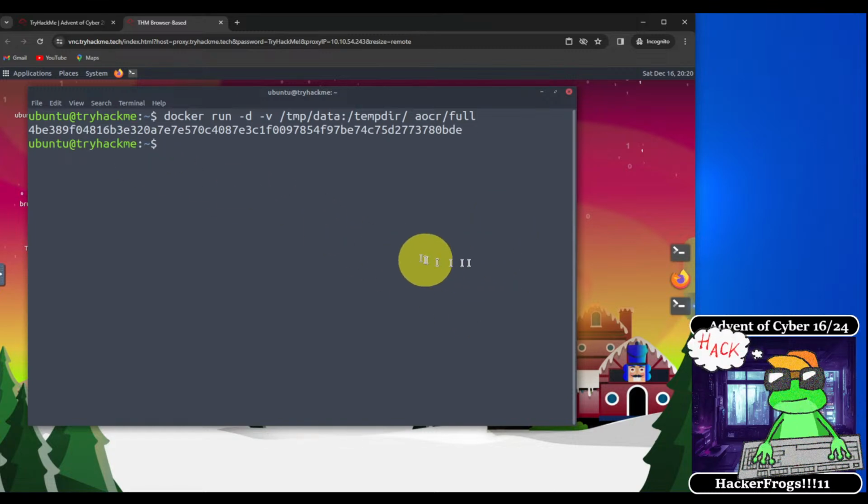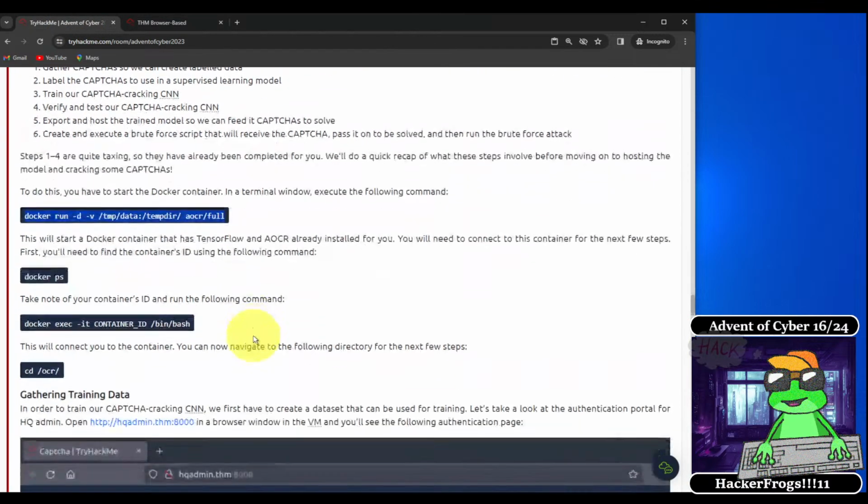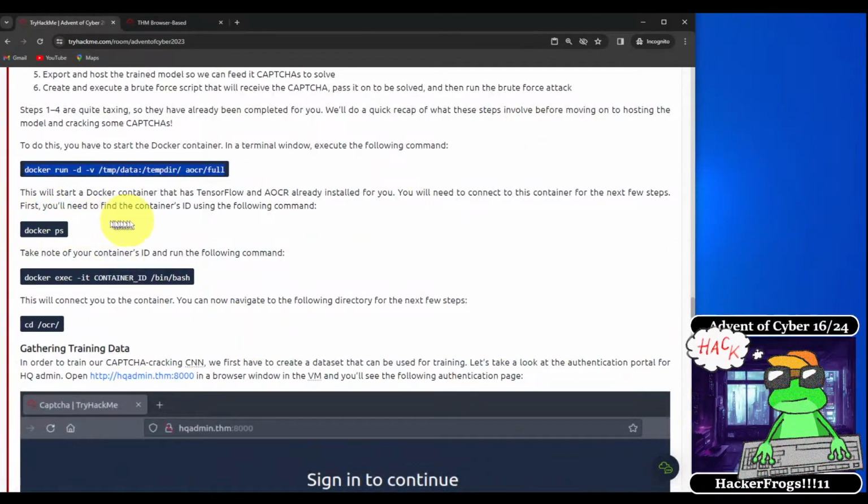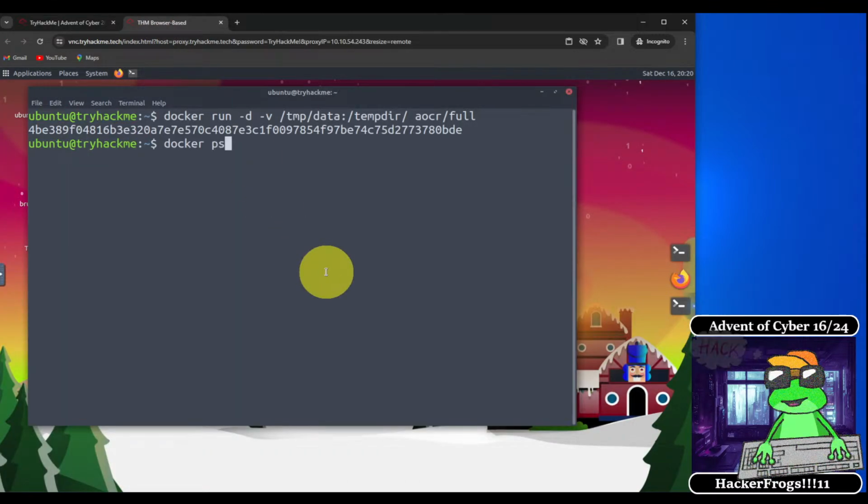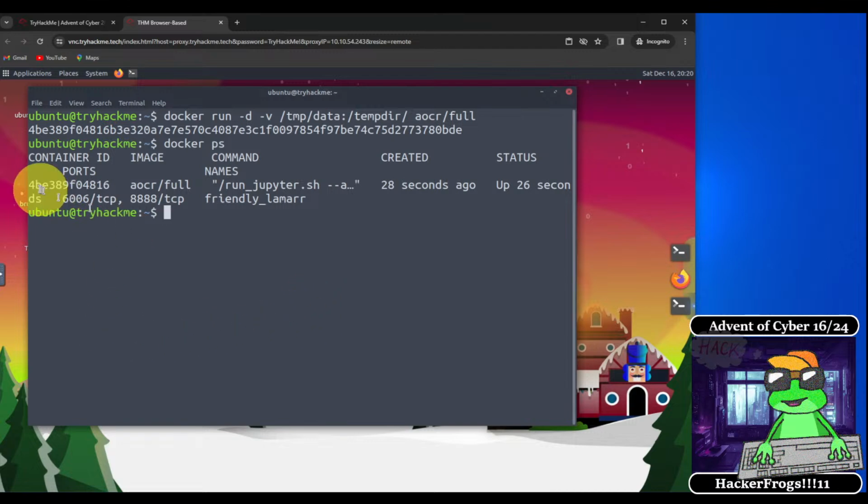Okay, so let's get more instructions from the web page. This will start a Docker container that has the TensorFlow and AOCR already installed for you. You will need to connect to this container for the next few steps. First, you need to find the container's ID using the following command. So let's use docker ps to identify the ID number of the Docker container we created. Okay, so this is the ID number of the Docker container that we created. So we're going to keep note of that, and then we're going to use it for the next command.